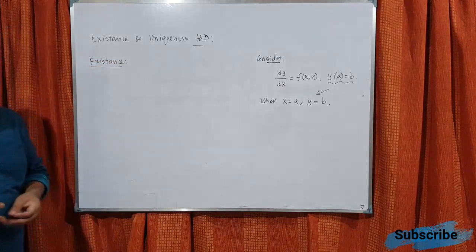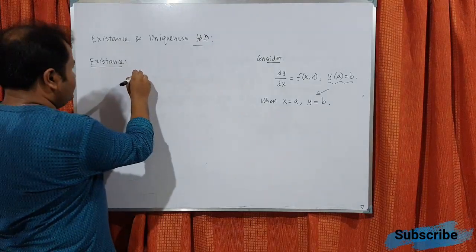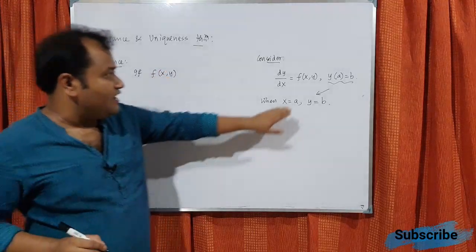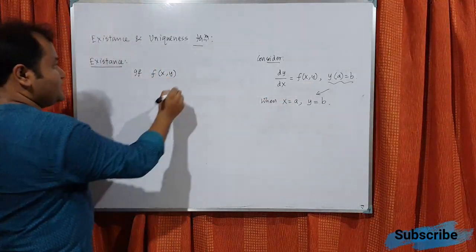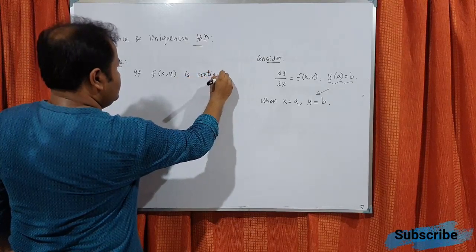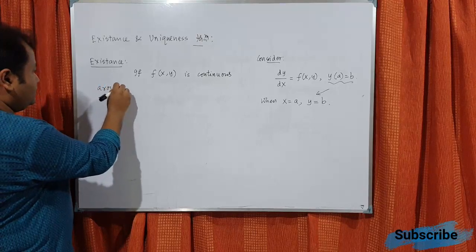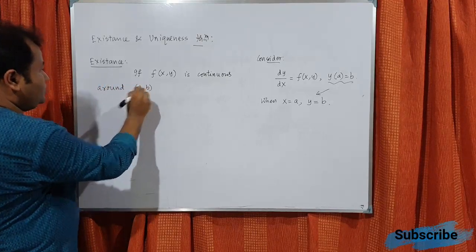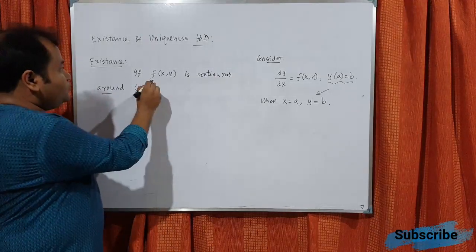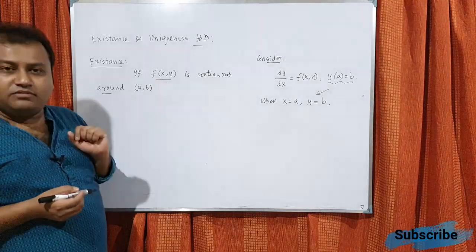The existence is telling that if the function f of x y, that is the right hand side function, is continuous around a, b. Now what is the meaning of this around a, b? This is a two-dimensional function, that is, it is a multivariable function.